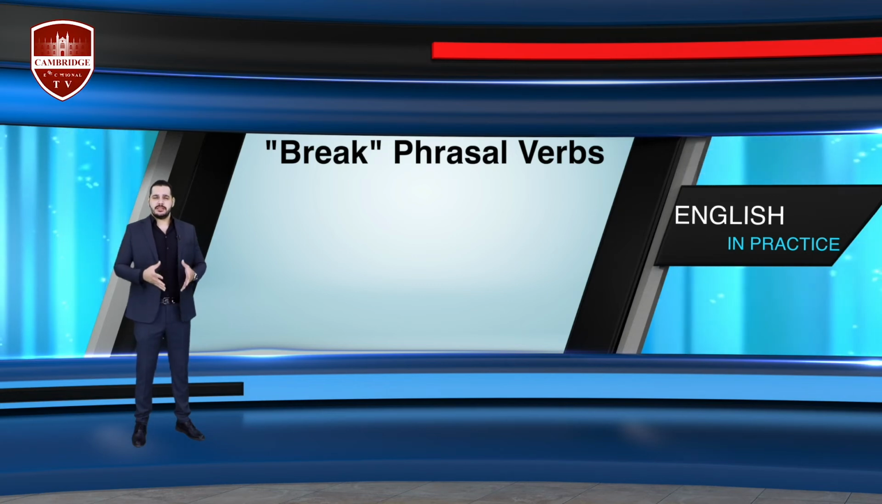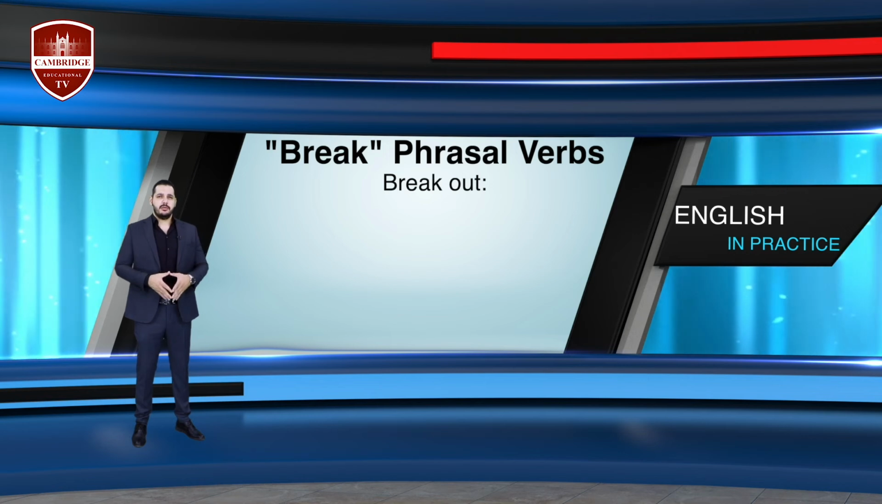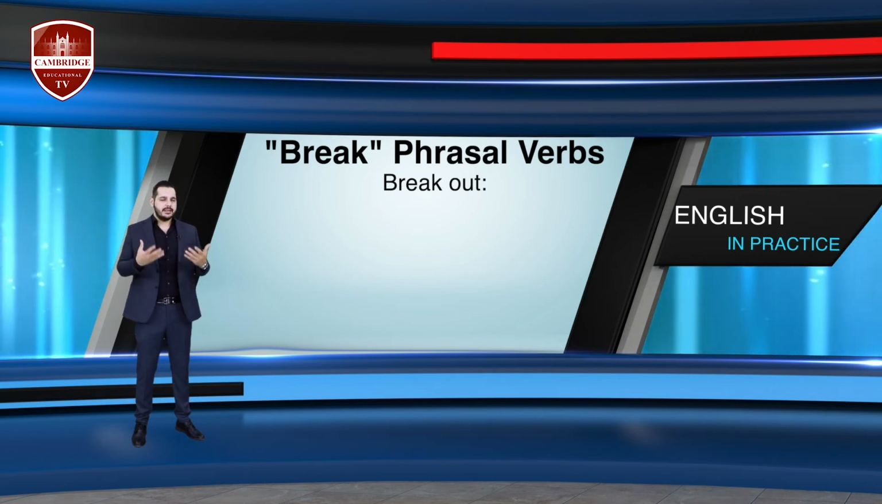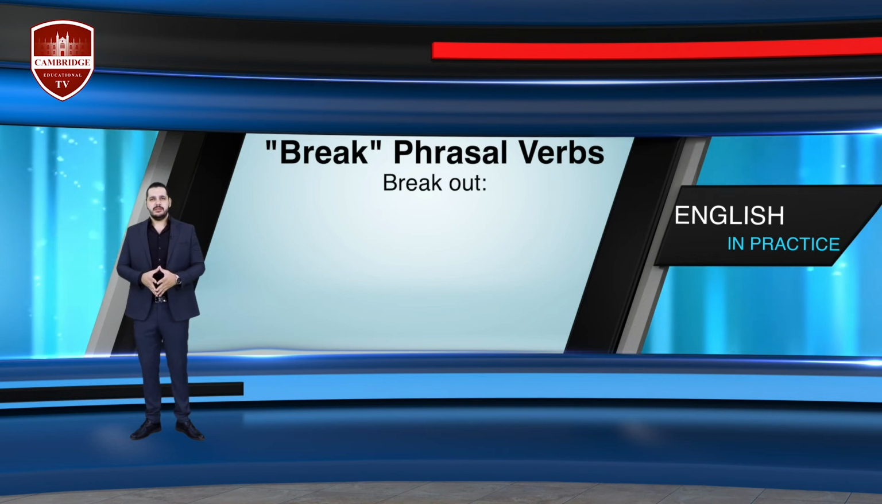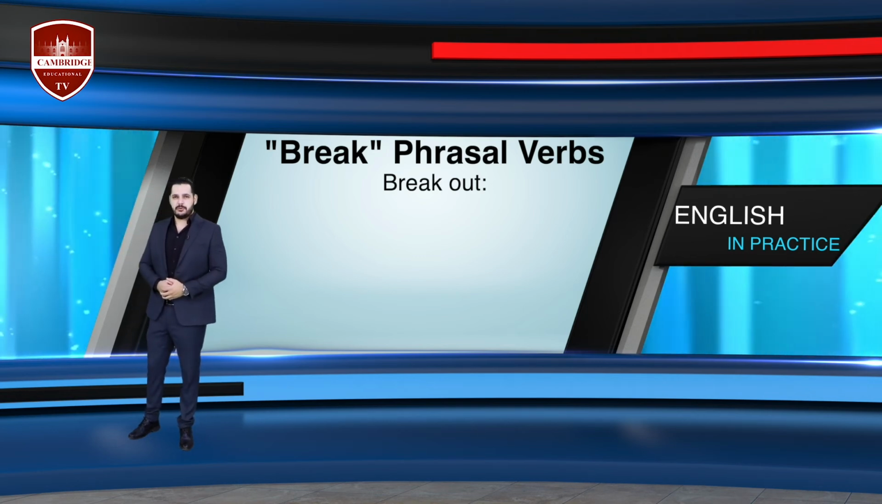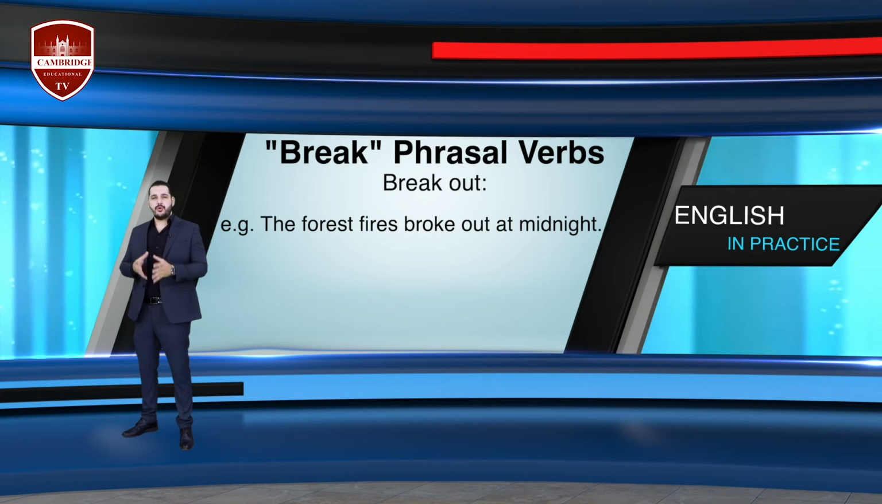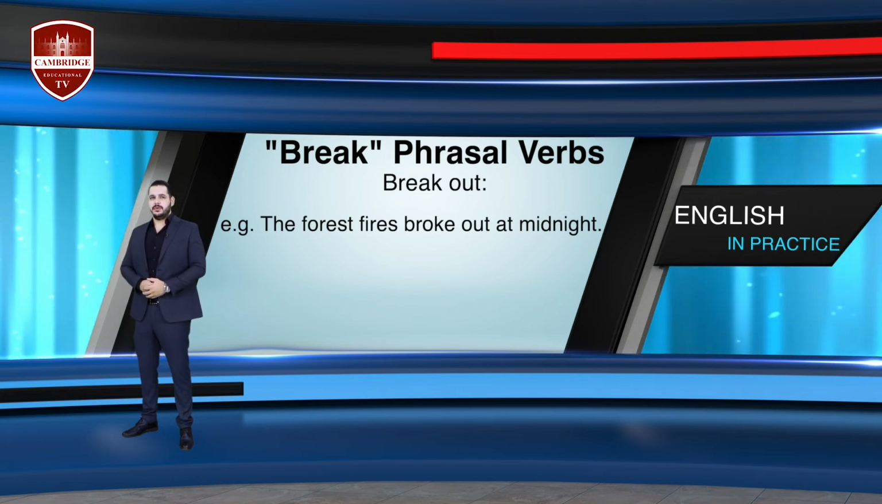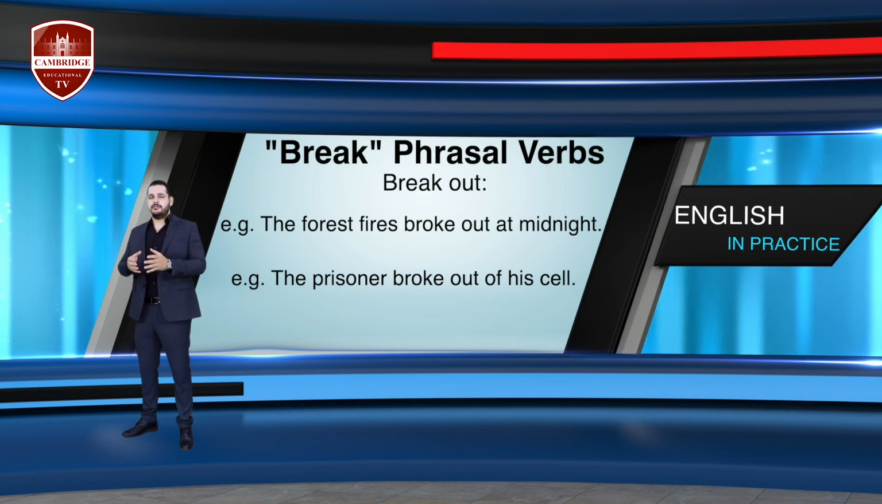Another phrasal verb that starts with the verb break is break out. This phrasal verb also has different meanings in different contexts. Now, let's talk about 2 of these meanings in these 2 following examples. Example 1. The forest fires broke out at midnight. Example 2. The prisoner broke out of his cell.